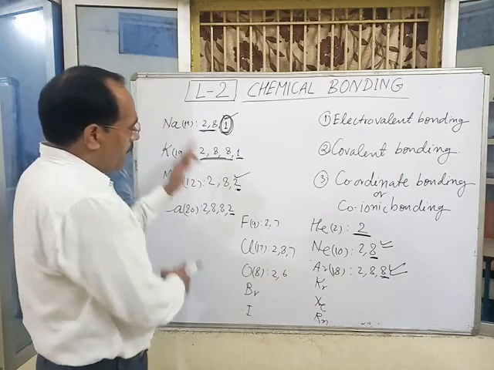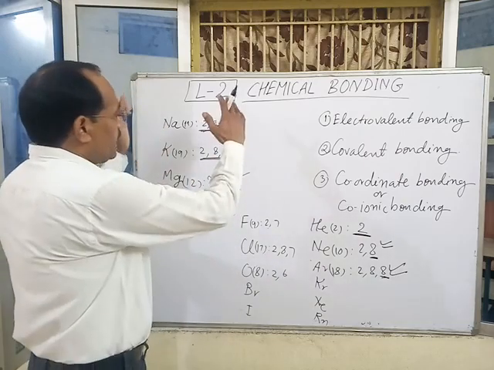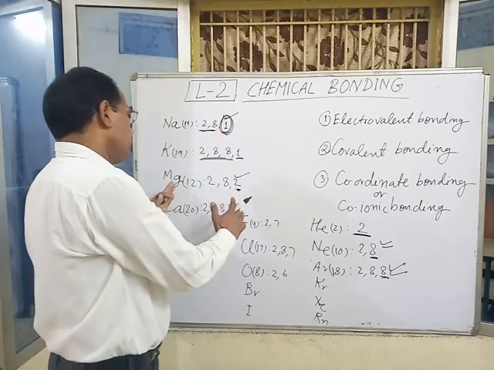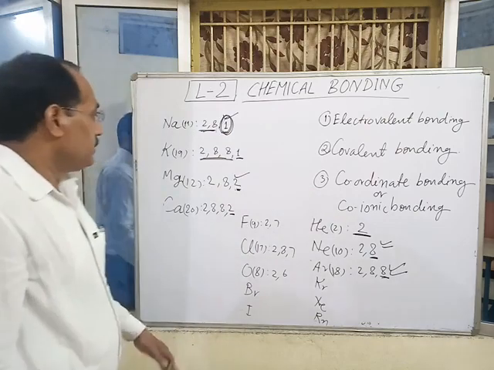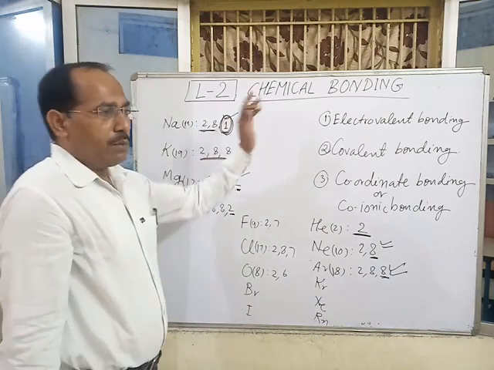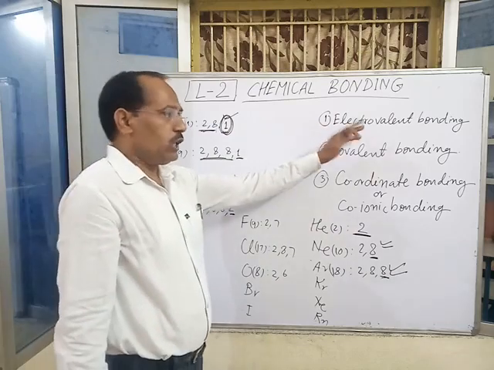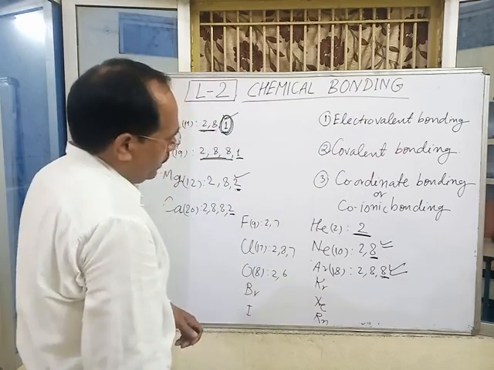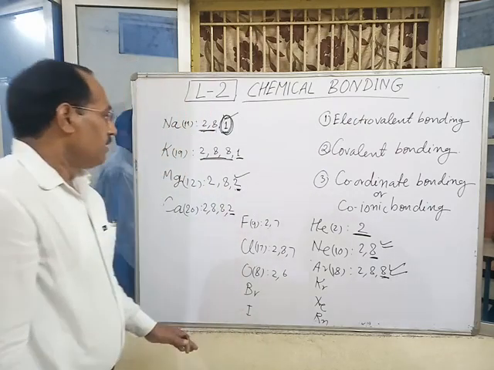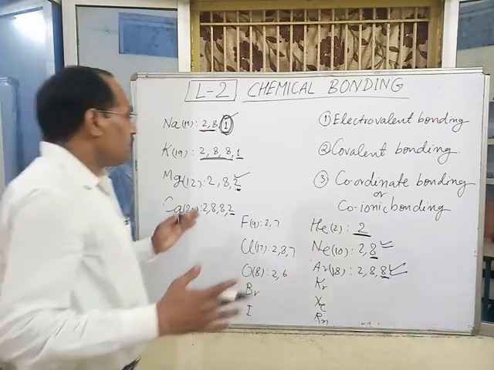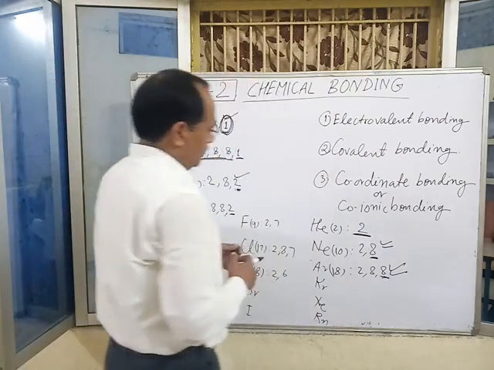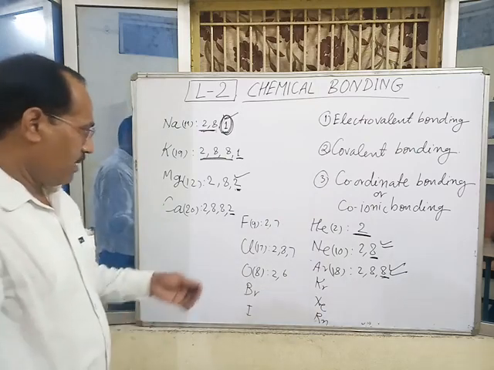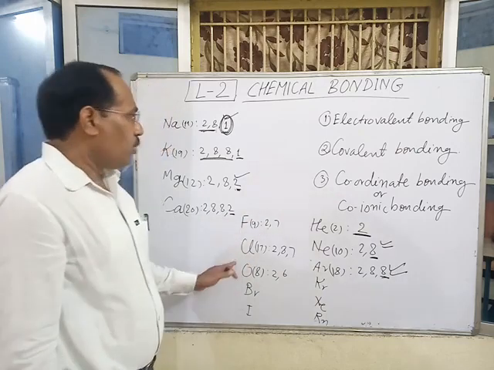When a metal combines with a non-metal, meaning when the interaction takes place between metal and non-metal, an attractive force develops and an ionic compound is formed as a result of ionic bonding. This is ionic bonding or electrovalent bonding. And when two non-metals combine together by the mutual sharing of electrons and form a stable molecule or stable compound, this type of bonding is known as covalent bonding.